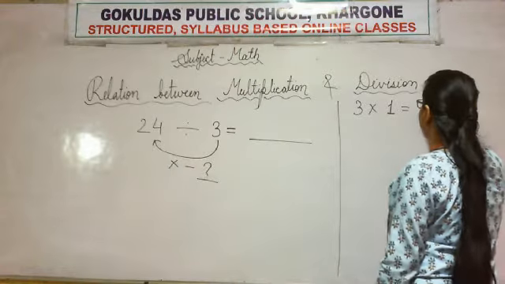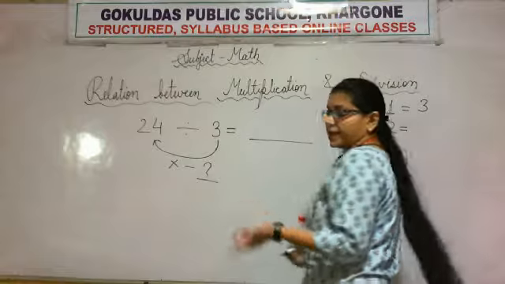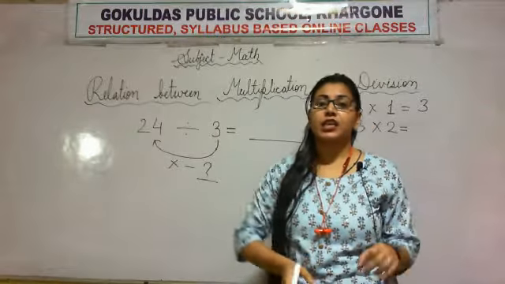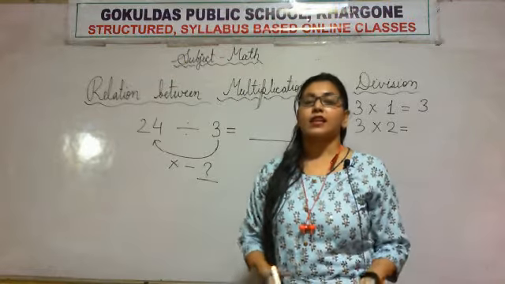So 3 ones are 3. These repeated addition and repeated subtraction processes we can use, but these processes are lengthy.